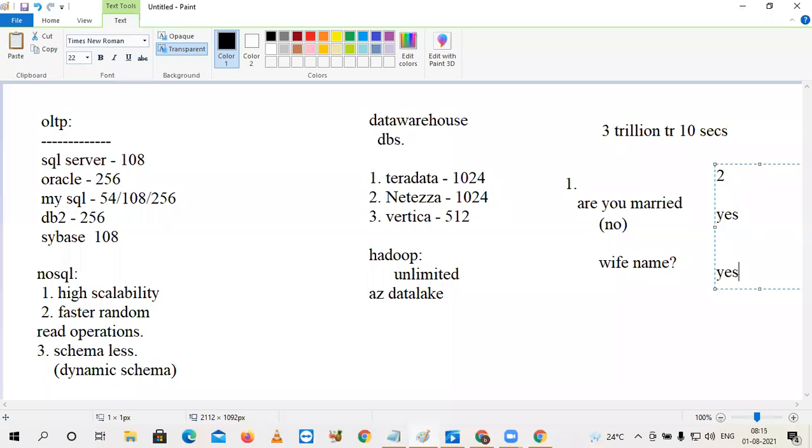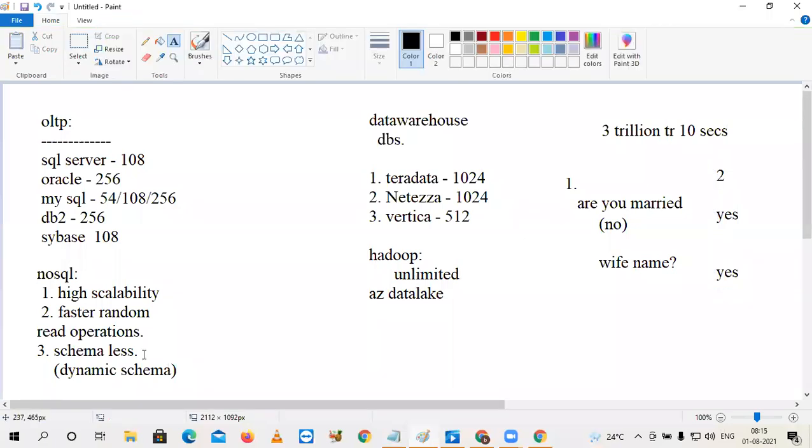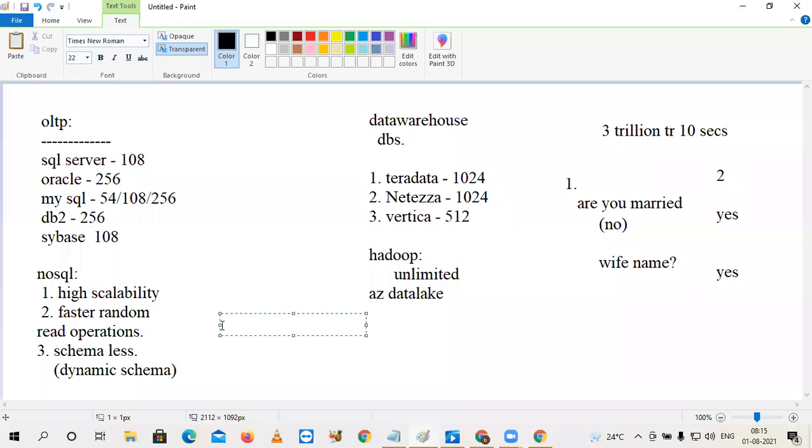But in NoSQL, you can maintain different structures from record to record. So that is another attractive point, which is schemaless in NoSQL. The scenario I have explained is best satisfied by MongoDB. The equivalent of MongoDB with the same performance in Azure is the product called Azure Cosmos DB.